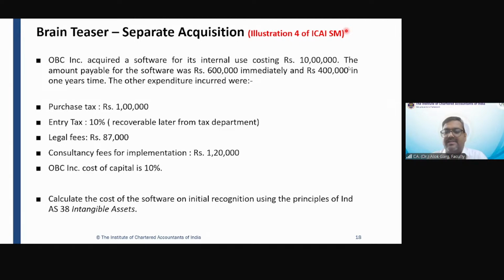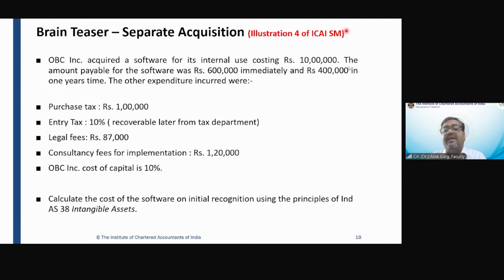Purchase price plus import duty plus non-refundable taxes minus discount and rebate. We need to add this plus entry tax 10%, but it is written that it is recoverable later from the tax department. What to do with this entry tax of 10%? It is recoverable, so it will not become part of your cost of the asset. It has to be excluded.